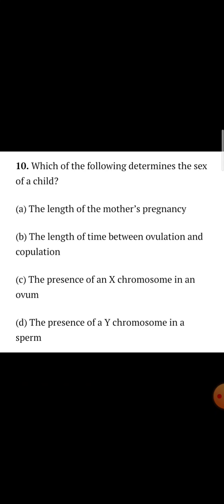Which of the following determines the sex of a child? The length of mother's pregnancy, the length of time between ovulation and copulation, the presence of an X chromosome in an ovum, the presence of a Y chromosome in a sperm. So what determines the sex of a child? Of course, the presence of a Y chromosome in a sperm. So the correct answer will be D, the presence of a Y chromosome in a sperm.